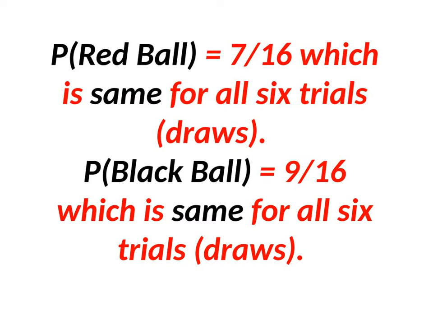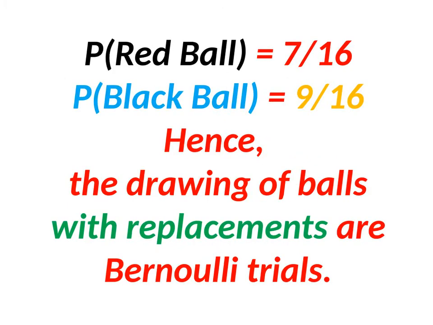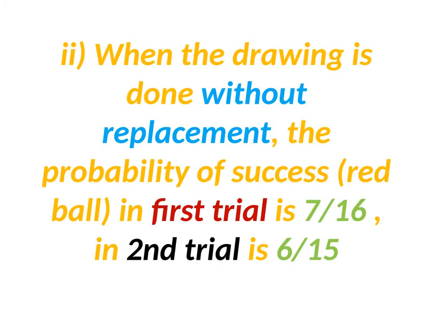This is also the same for all six trials. Hence the drawing of balls with replacement gives Bernoulli trials. The conditions are satisfied.